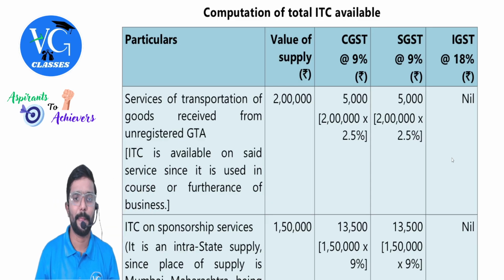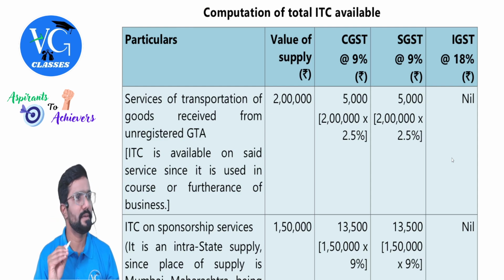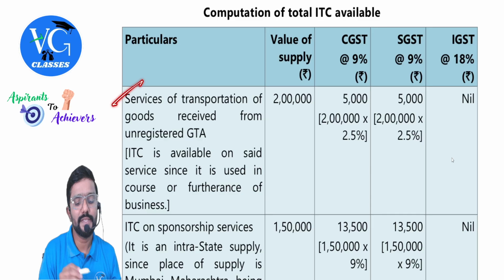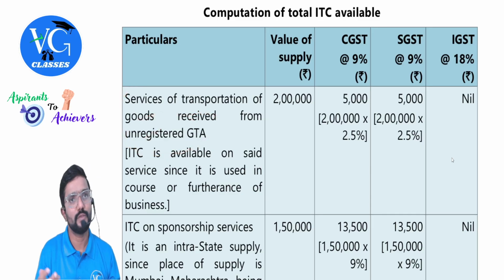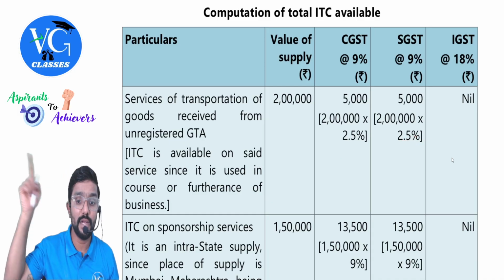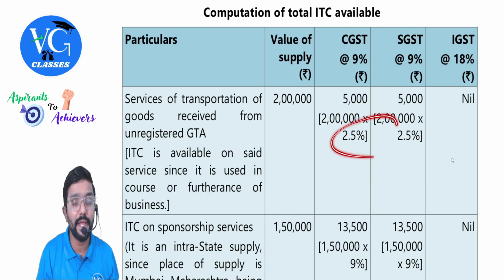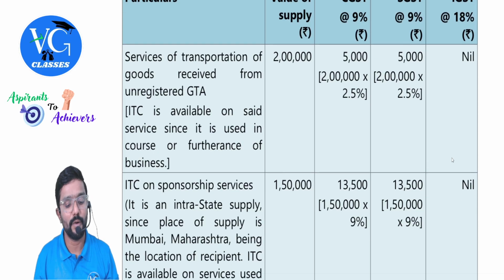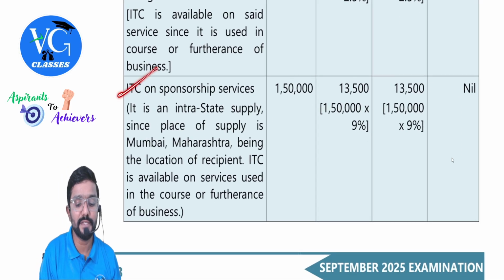First we'll finish this. Computation of total ITC available in simple input tax. Services of transportation of goods received from unregistered GTA, RCM is applicable. So obviously it is an input tax for you. Yes. So 2.5, 2.5. They only told for GTA 5%. Correct? Accordingly take it. For all others 9, 9, whereas only for GTA 2.5, 2.5. Okay, sir.